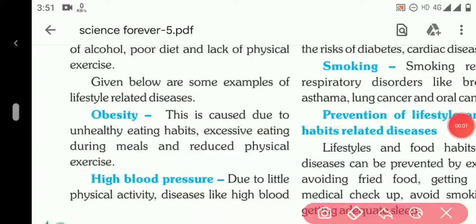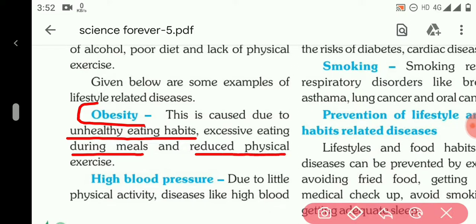Some examples are given here of lifestyle related diseases. First one is obesity. Obesity is the condition when we tend to eat more than we require. This is caused due to unhealthy eating habits. We eat more junk food than nutritious food, excessive eating during meals, and reduced physical exercise. And we do not regularly exercise, so we get obesity.